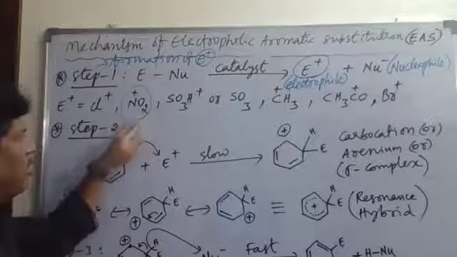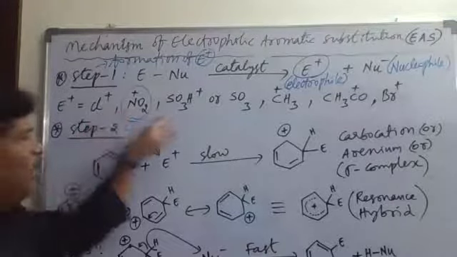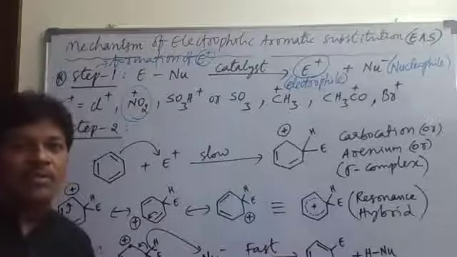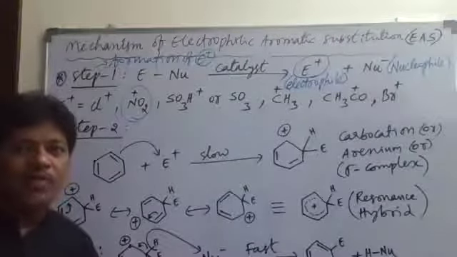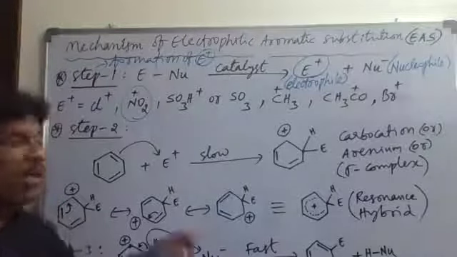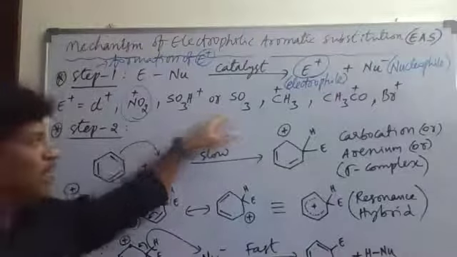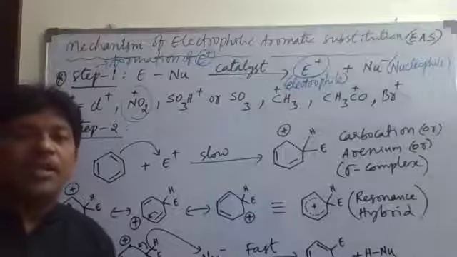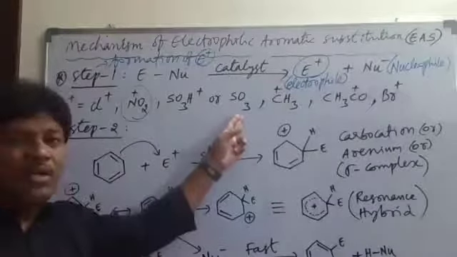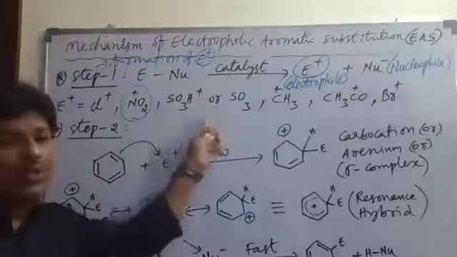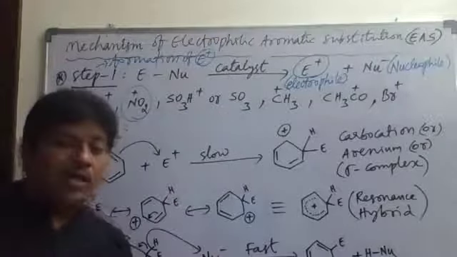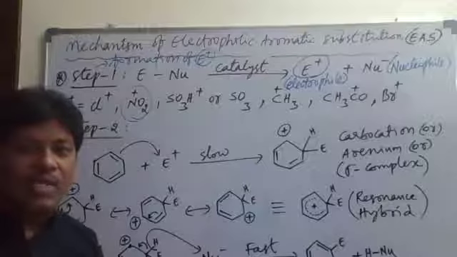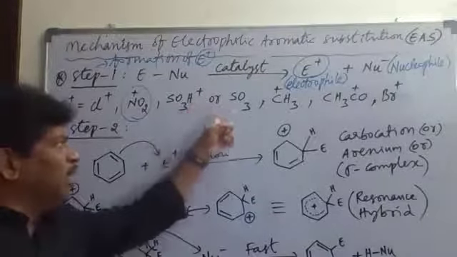The nitronium electrophile can be used, the chloronium electrophile can be involved here, and SO3H plus. SO3H plus is called sulfonium ion. Sulfonium electrophile we say. Or the SO3 molecule can be used. The SO3 molecule is also electron deficient. Electron deficient is nothing but electrophile. So SO3 or SO3H plus, either one of these two can be used in the reaction called sulfonation.